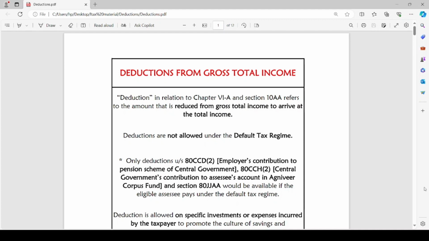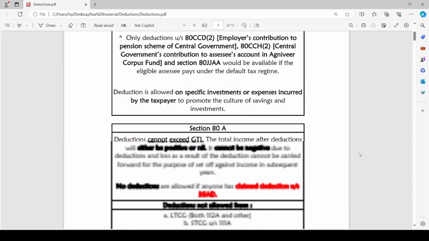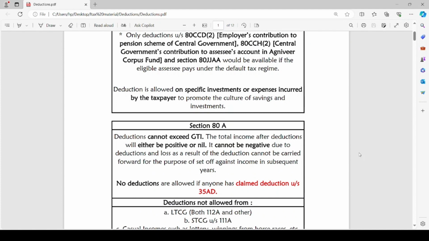Deductions are not allowed under the default tax regime, except only deductions under section 80 CCD 2, that is employer's contribution to pension scheme of central government, 80 CCH 2, that is central government's contribution to assessee's account in Agniveer Corpus Fund, and section 80 JJA would be available if the eligible assessee pays under the default tax regime. Deduction is allowed on specific investment or expense incurred by the taxpayer to promote the culture of savings and investments.